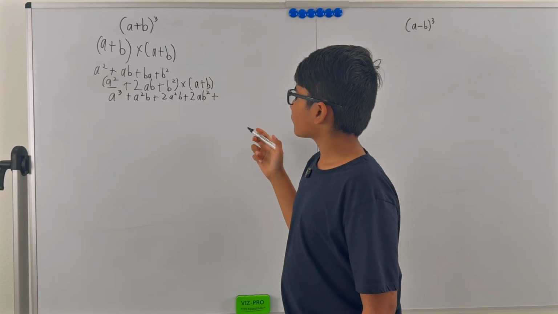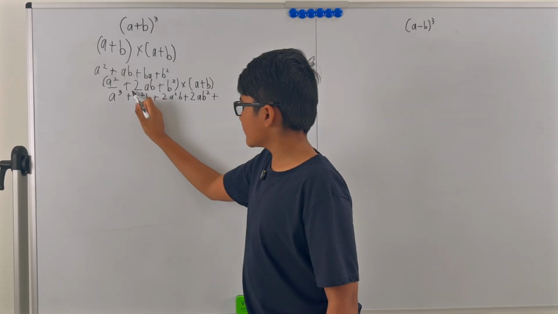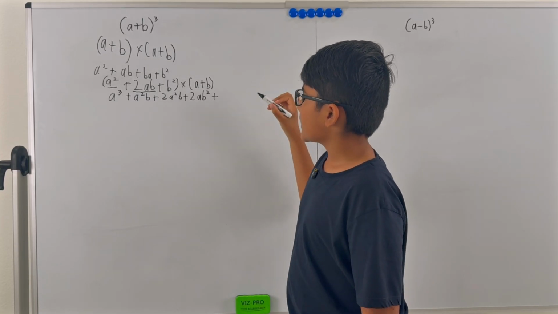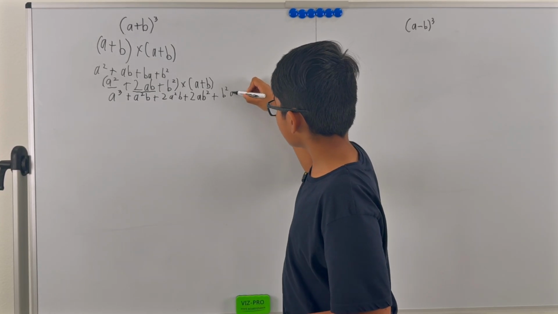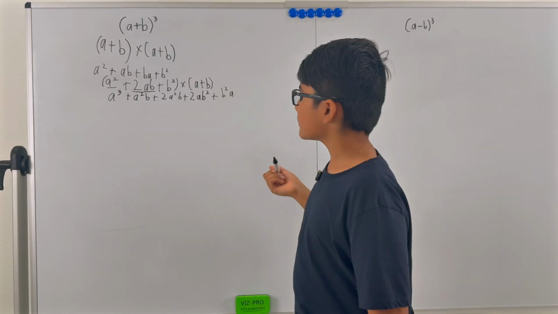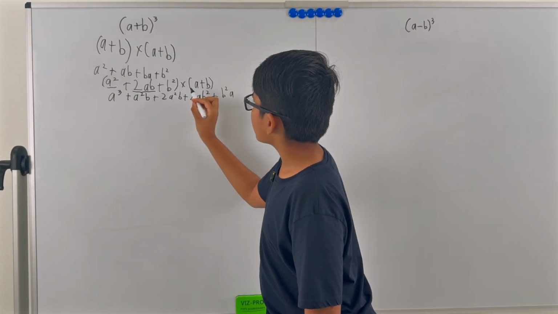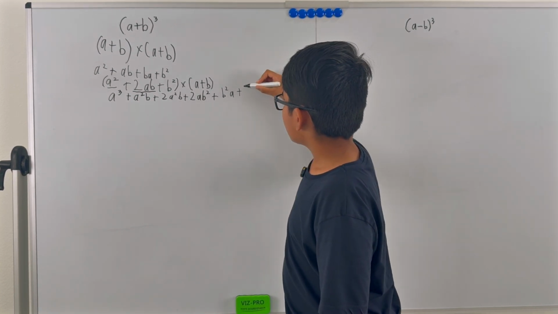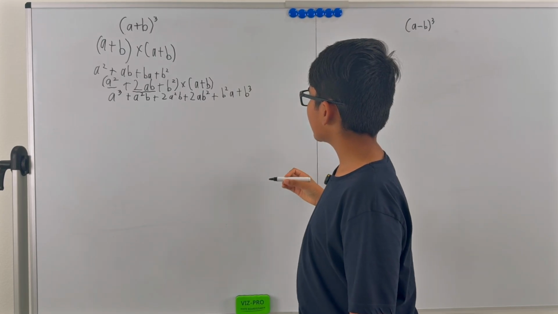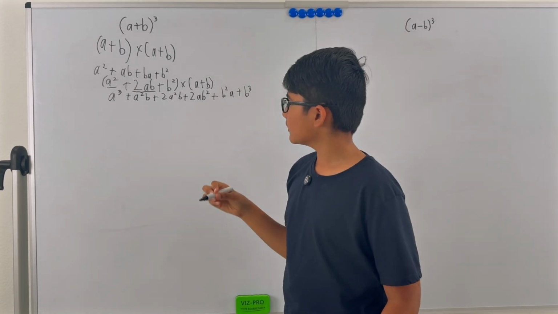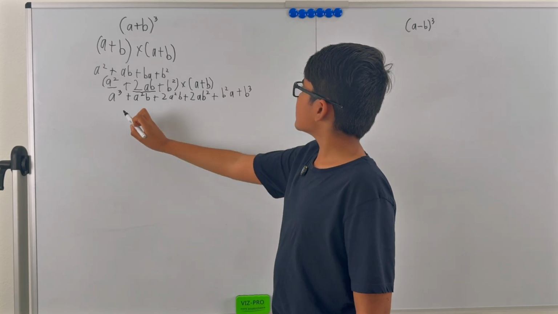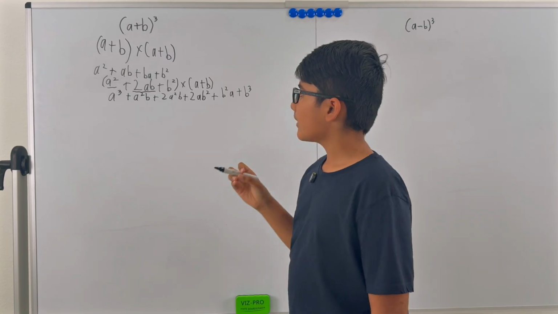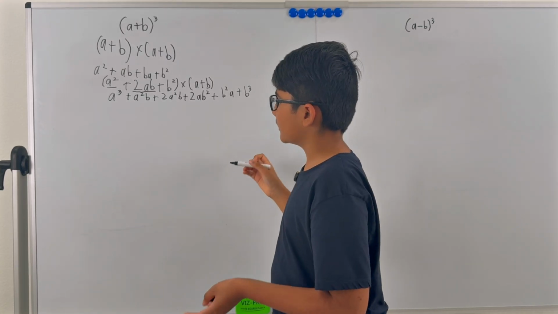Now, since we finished this, b squared times a is b squared a, since they are unlike terms. Now b squared times b would just be b cubed. Oh, that's a lot of b's. So this is a plus b whole cube in its not simplest form. We can simplify this by combining like terms.